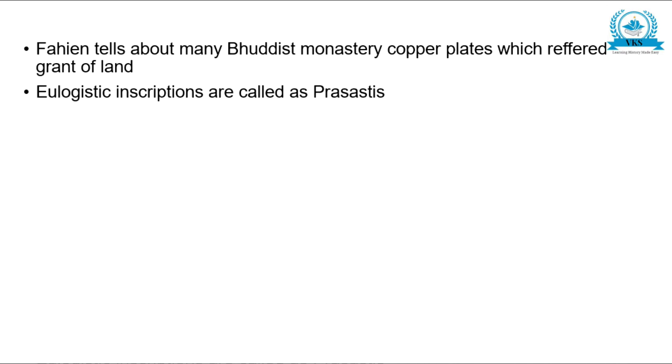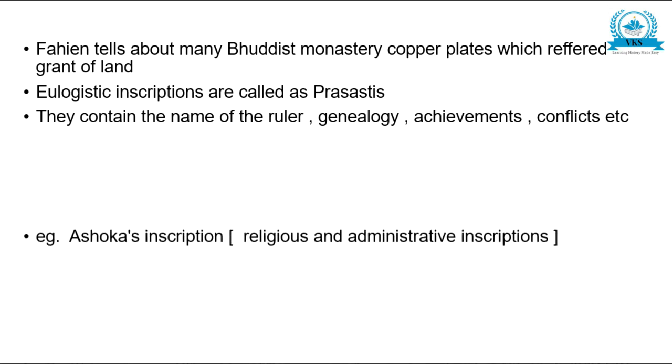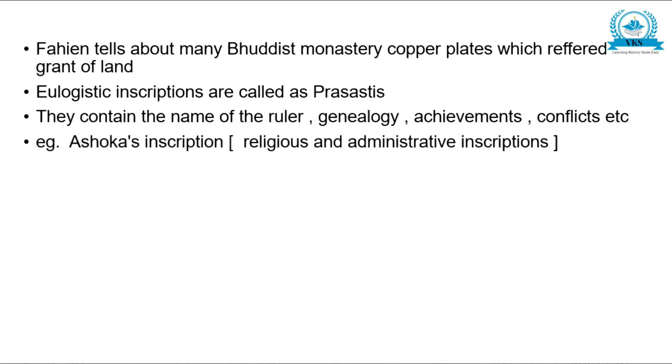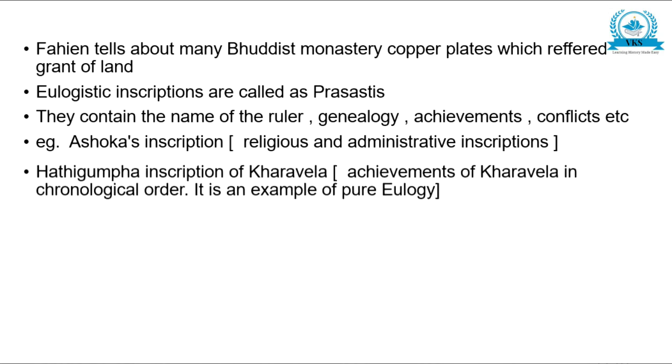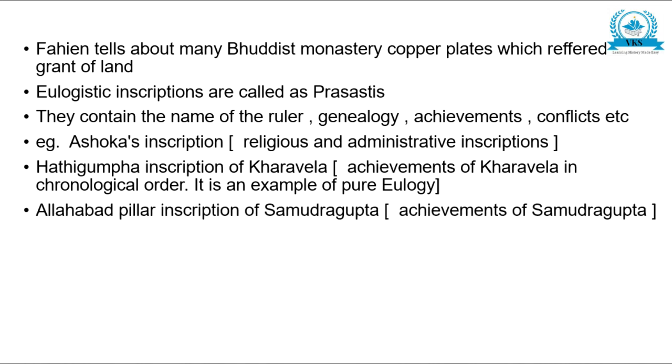Eulogistic inscriptions are called prashastis. They contain the name of the ruler, genealogy, achievements, conflicts, etc. Examples: Ashoka's inscription, a religious and administrative inscription. The Hathigumpha inscription of Kharavela, which gives achievements of Kharavela in chronological order, is an example of pure eulogy. The Allahabad pillar inscription of Samudragupta gives information about the achievements of Samudragupta.